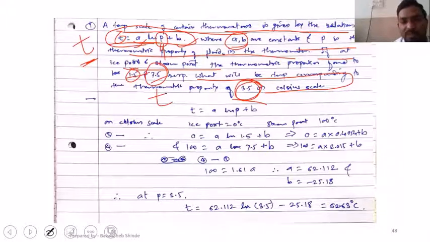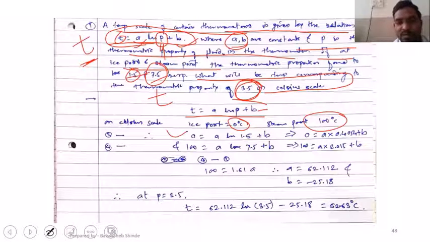So for that, we wrote the given relation T is equal to A ln of P plus B. Ice point is 0 degrees Celsius and steam point is 100 degrees Celsius, so we wrote this relation for both.